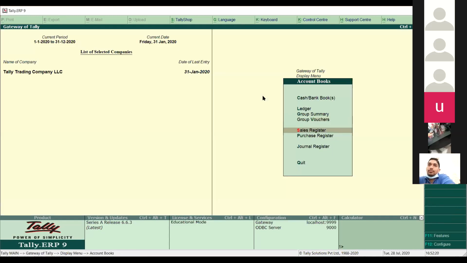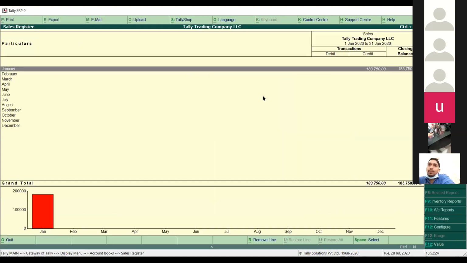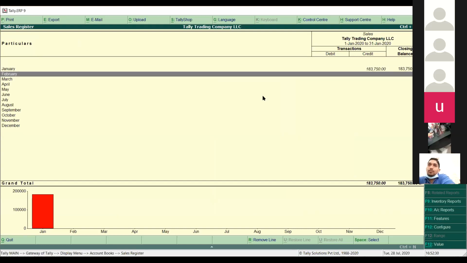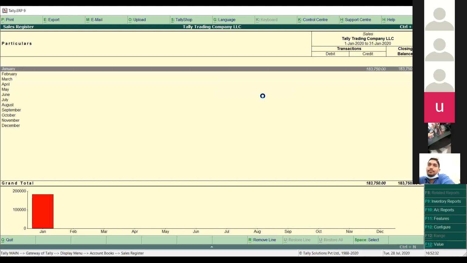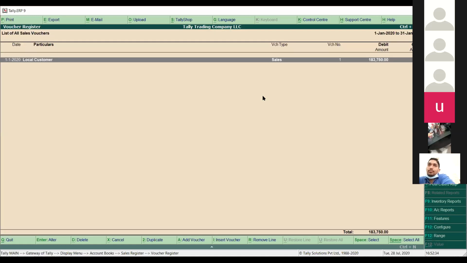Next, if you want to see the report of sale ledger or sale register, how many sales you have done in a month or in a day or something like that, you can see in this way. If I press on the sale register, it will give you the monthly breakup of the reports for the sale register. I press enter from there. It will take me inside. How many sale vouchers have I posted so far? This is my sale register so far. I have posted only one sale. It's coming in this way.